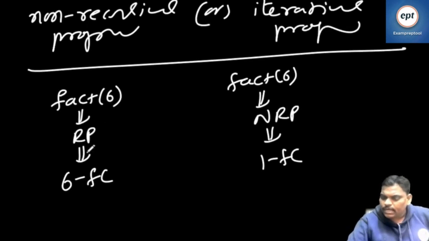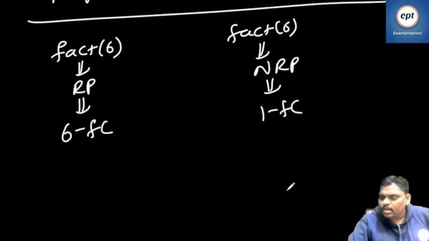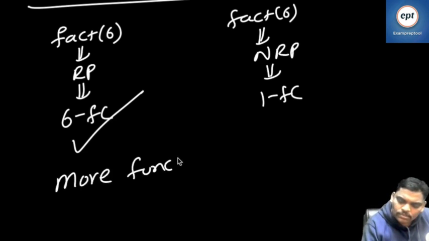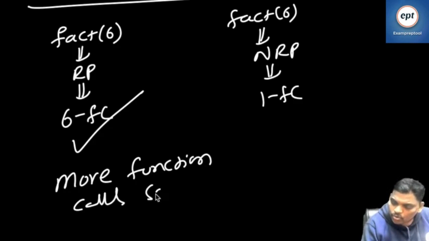Fact 6 recursive program will make 6 function calls, and fact 6 non-recursive program will make 1 function call. Remember, more function calls, more stack.